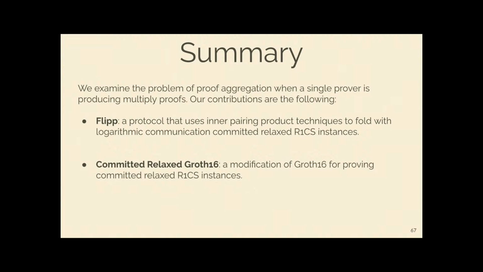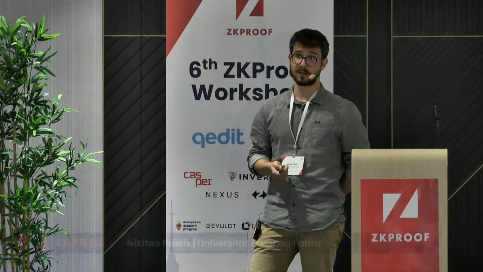And here it is important that the change in efficiency from the original Groth16 is one more pairing that needs to be verified. And in the Flip protocol, the verifier needs to perform 2 pairings in order to verify the final commitment key.